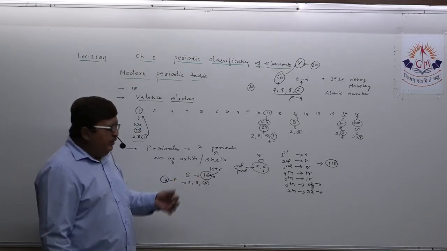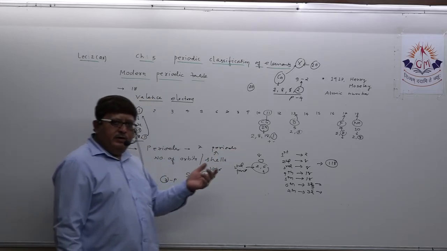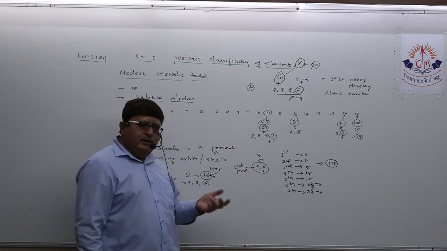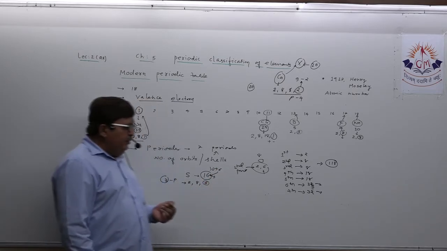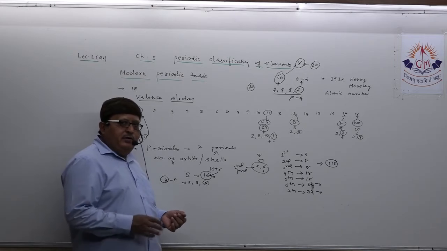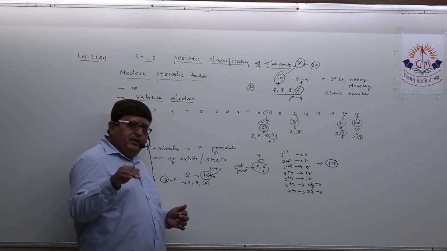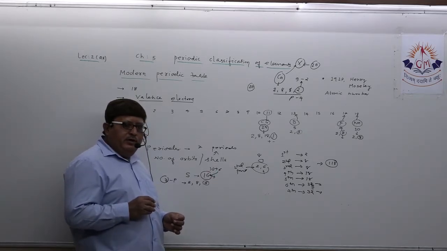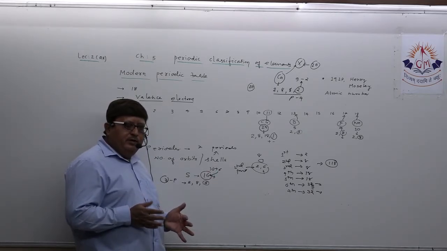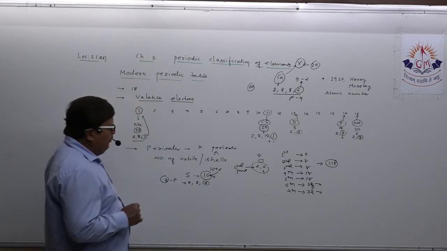There are 7 periods. The first period contains 2 elements, the second contains 8 elements, the third contains 8 elements, the fourth period contains 18 elements, the sixth period contains 32 elements, which also involves some elements of the lanthanoid series, and the seventh period consists of 32 elements, which also include some elements of the actinoid series.